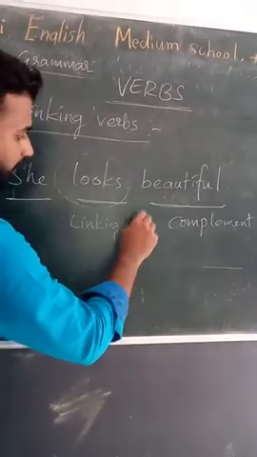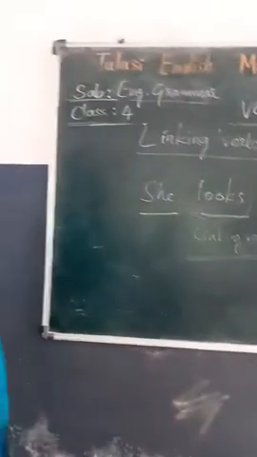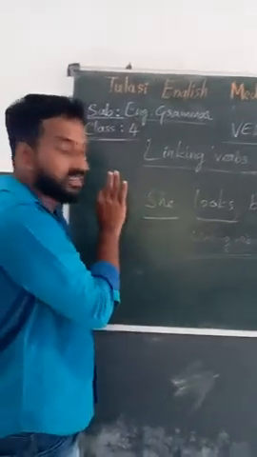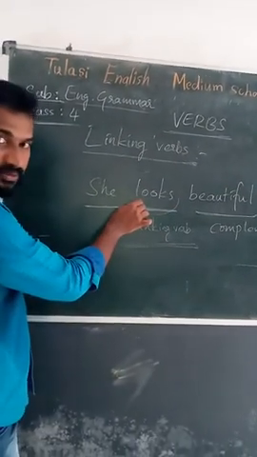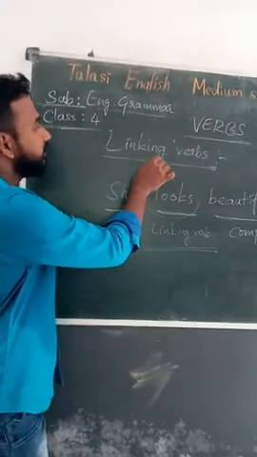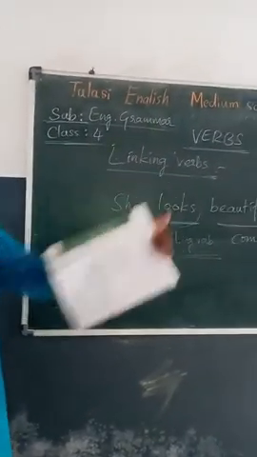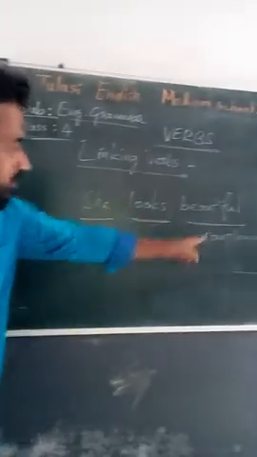Linking verbs are not separate verbs. In some sentences, verbs act as linking verbs. In this sentence, looks is a linking verb because it adds a complement to the sentence.